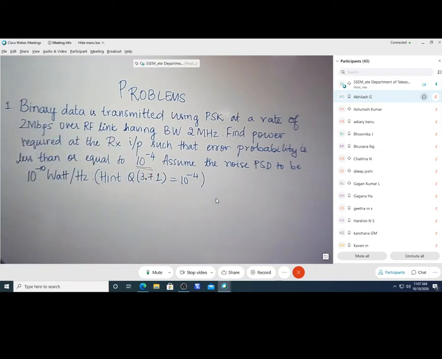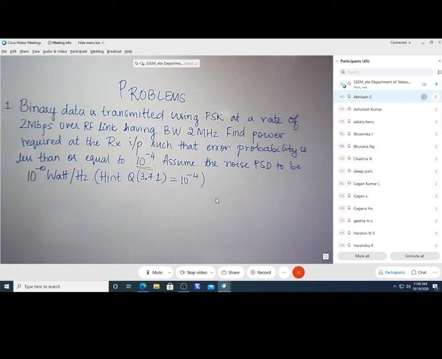That means I should ensure that the power received gives me only an error probability of 10 power minus 4. That means only one bit should end up in an error for every 10,000 bits transmitted.